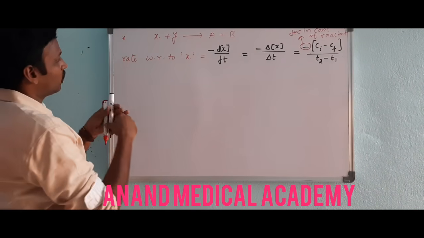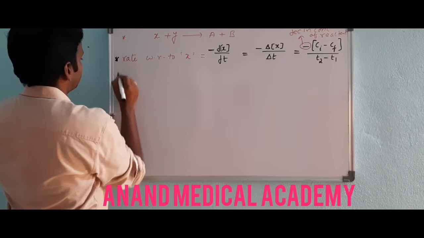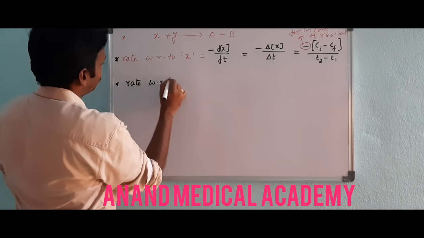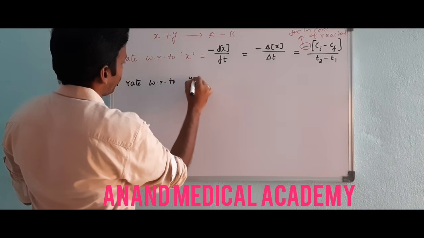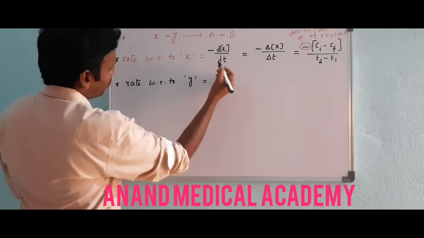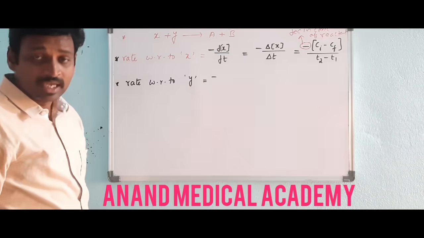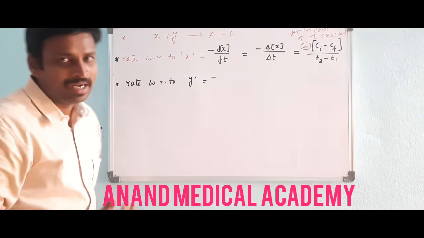So now let's see the next rate, with respect to Y. It will be minus only, because Y is also a reactant. For reactant concentration, what will happen? Decrease.